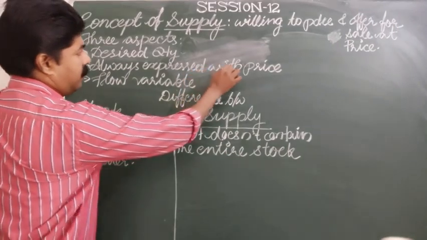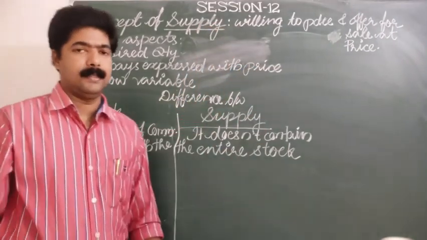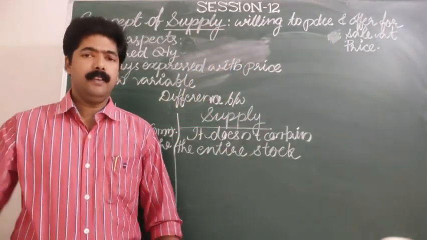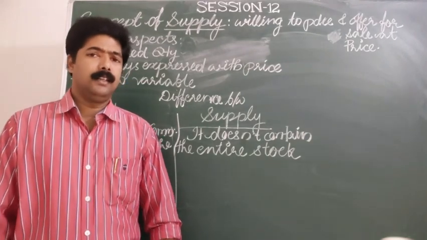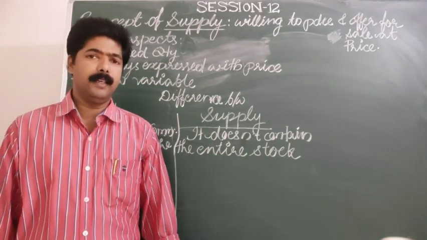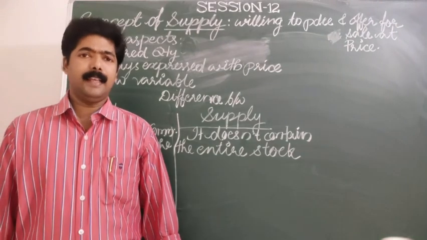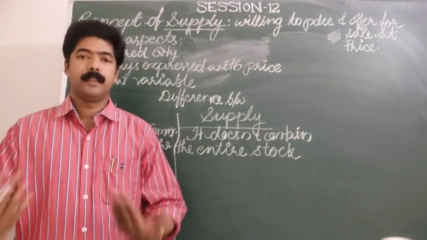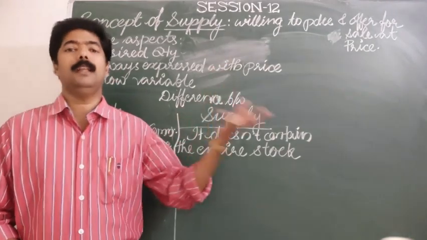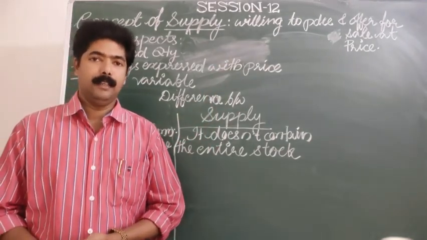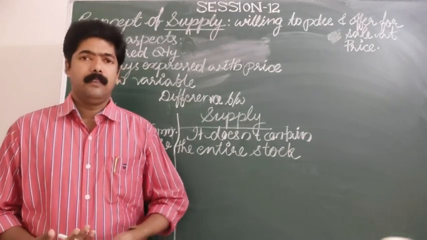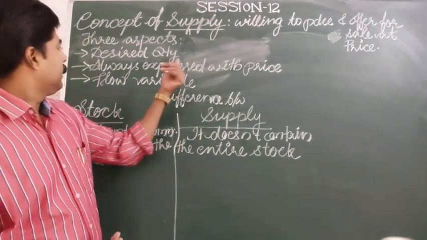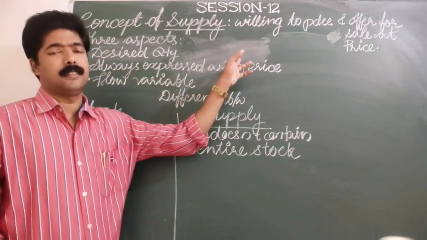What does it mean? When we supply something, the producer must be aware of the price that exists in that market, and therefore he or she is ready to supply the particular level of quantity in the market.